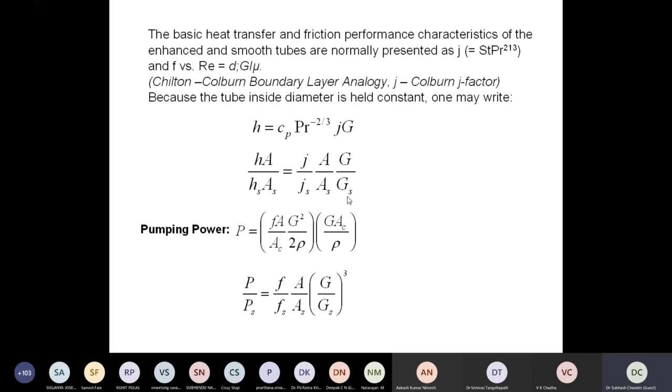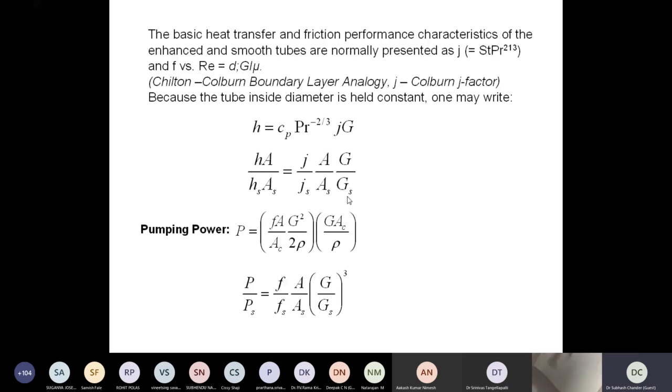And we can write pumping power from the Darcy-Weisbach equation, which can be seen as f L V square upon 2 g D. But if you modify it and write in terms of fluxes, cross-sectional area and surface area, it will come out to be like this. With some effort, you can arrive at this pumping power equation also. You can write it for the smooth and for the enhanced surface, and take the ratio, and this will come out to be like this.